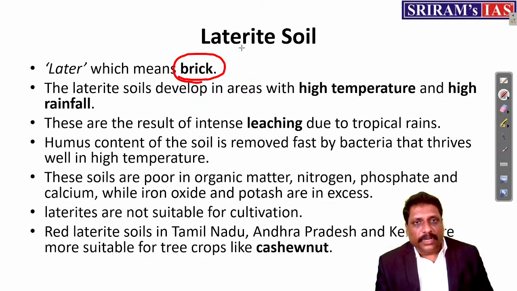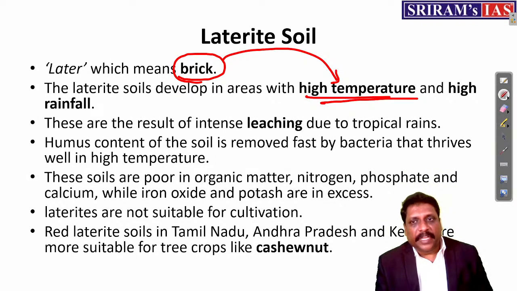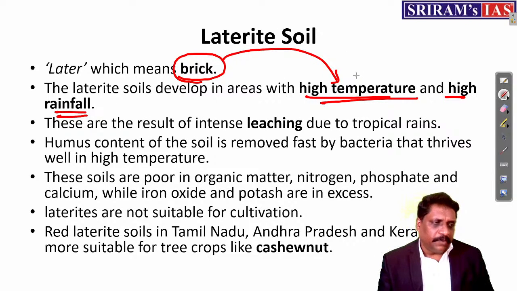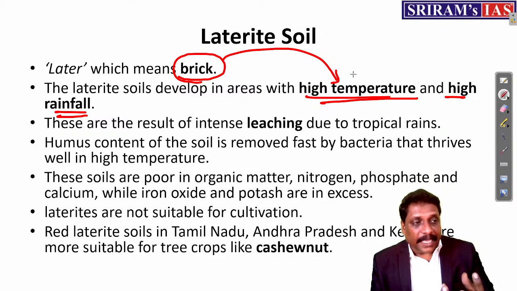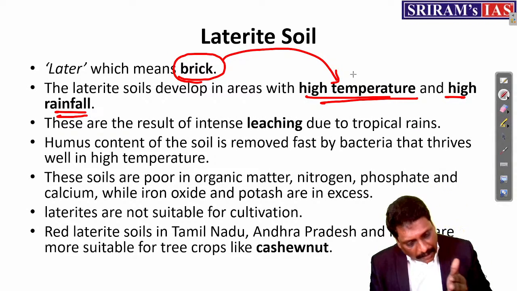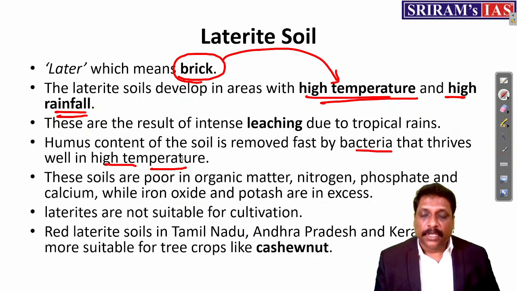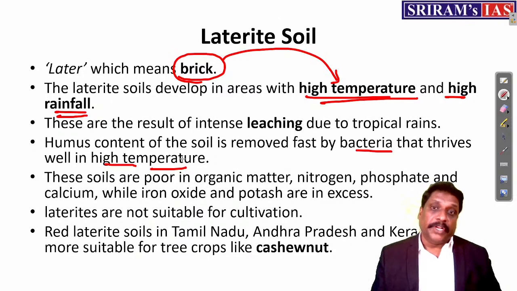Normally, this laterite soil gets developed in a place where you have a very high temperature and high rainfall. Now, see, when temperature is high, what happens? The bacterial action will be more. The rate of removal of humus will be more. The humus content in the soil is removed fast by bacteria that thrive in high temperature. Now you may immediately ask me, how come bacteria is thriving in high temperature?